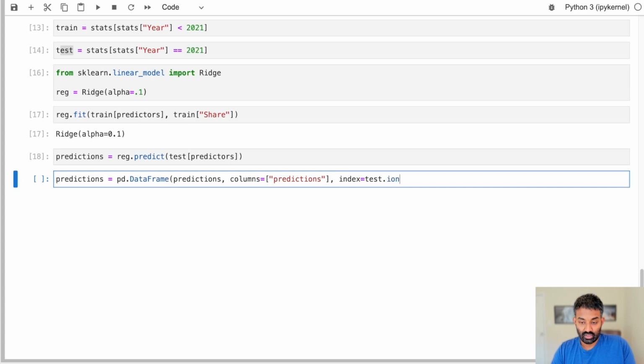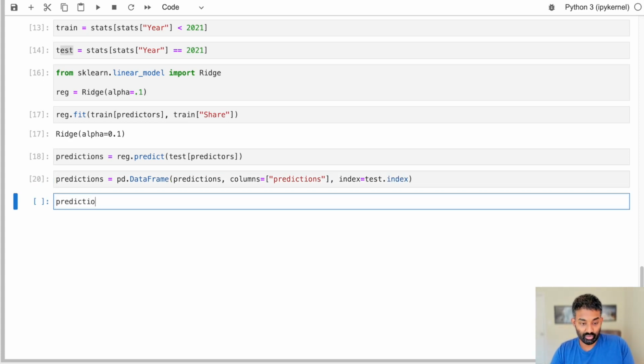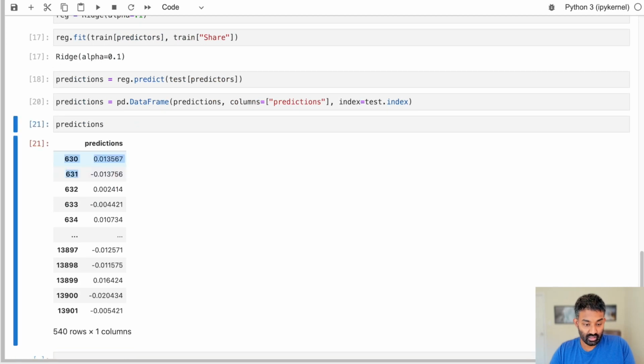And we will have the same index as our test data. All right, now let's take a look at predictions. So you can see the index column on the left. That's the same index as we had for our test data. And then you can see the predictions. All right, so what we can do now is actually compare our actual values to our predictions.